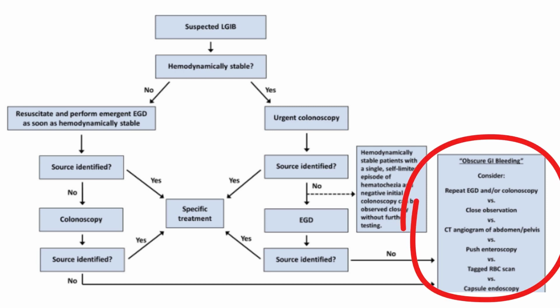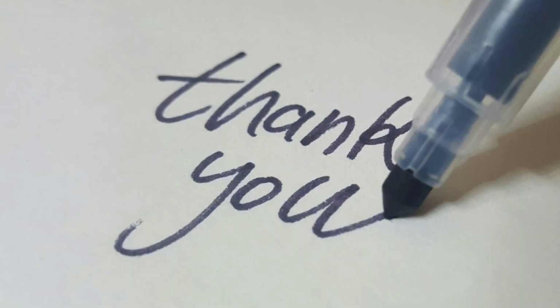Now we will decide whether to repeat EGD and colonoscopy, or keep the patient under close observation, or do CT angiogram of abdomen or pelvis, or do push enteroscopy, or do tagged RBC scan, or do capsule endoscopy.